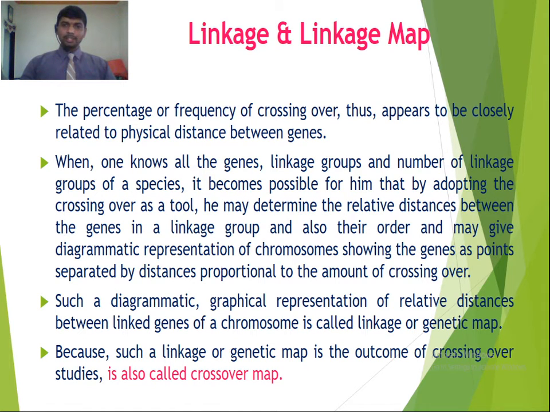He can also find out their order and give a diagrammatic representation of the chromosomes showing the genes as points separated by distances proportional to the amount, percentage or frequency of crossing over. Such a diagrammatic graphical representation of relative distances between linked genes of a chromosome is called a linkage or genetic map. So in this lecture we are going to study the linkage map or genetic map.